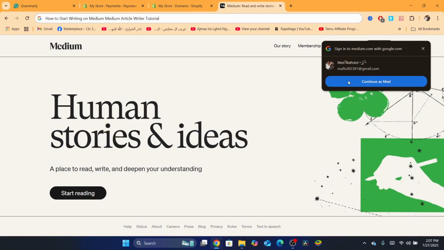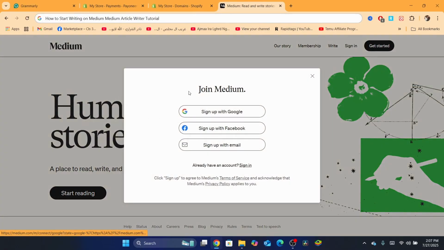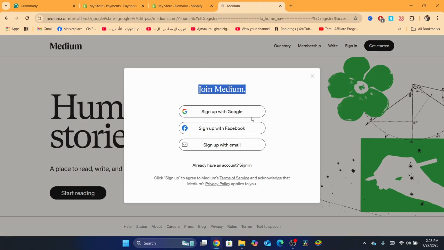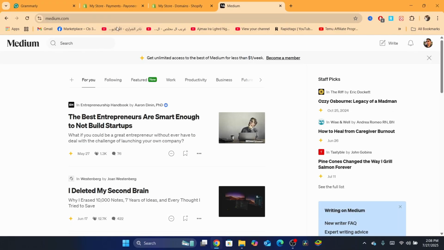So the first thing, of course, is to create an account on Medium. It's very simple. Just click here where it says get started, and you can join Medium using your Google account, or you can also sign up with Facebook if you have Facebook. Now I'm going to go with Google. Just wait a few seconds. As you can see, we have created an account on Medium. Now we are going to start doing exactly what we need to do to start writing articles on Medium.